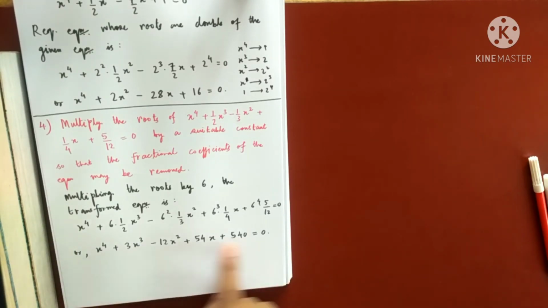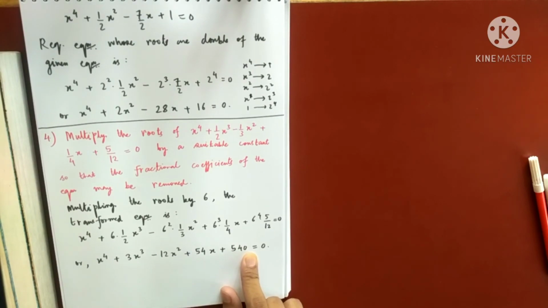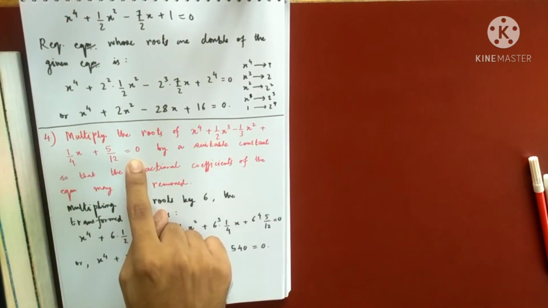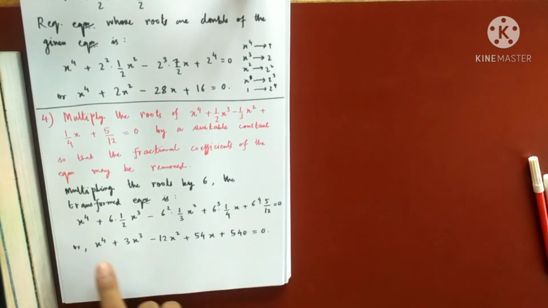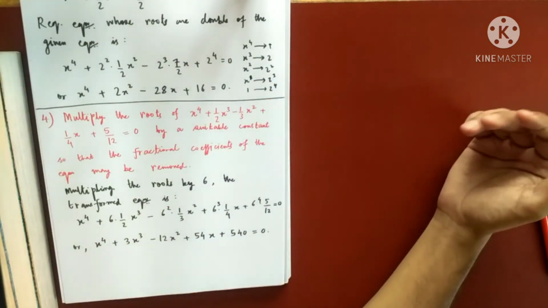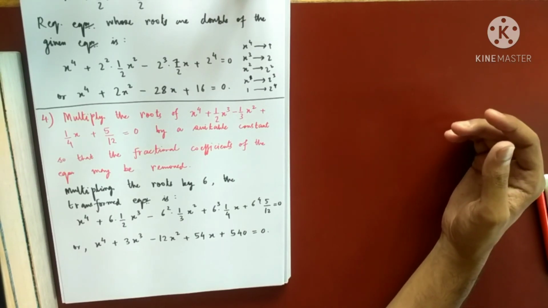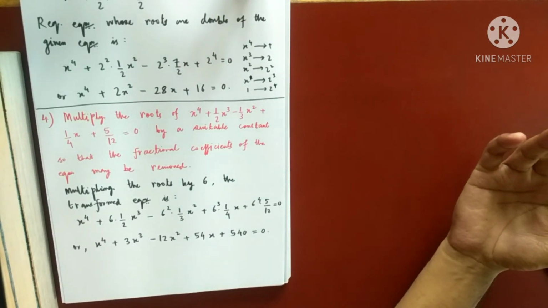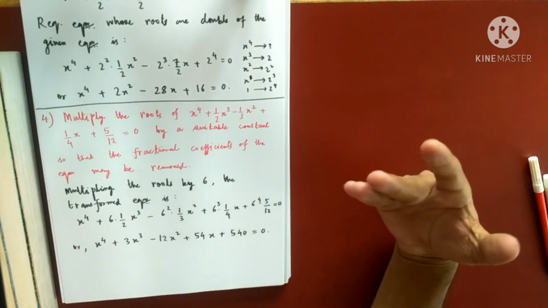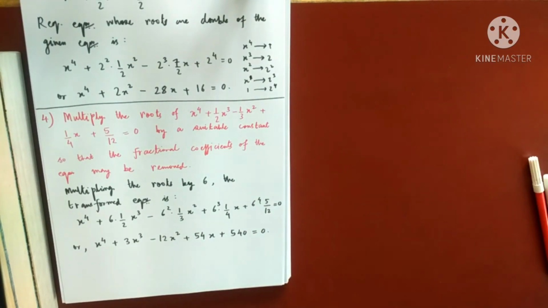So solving this equation is much easier as compared to solving this equation. And once I can solve this equation, how will I get the roots of the original equation? Just by dividing the roots by 6. So this is one importance or one useful task that we can do from transformation of equations.